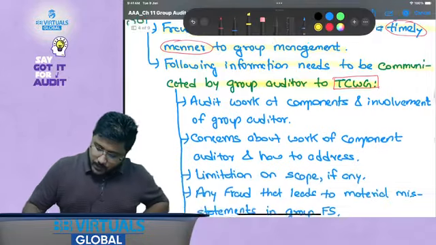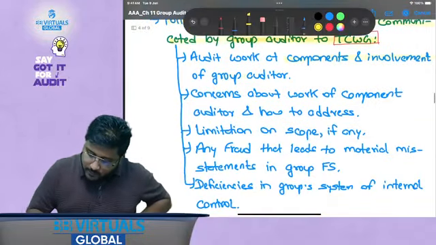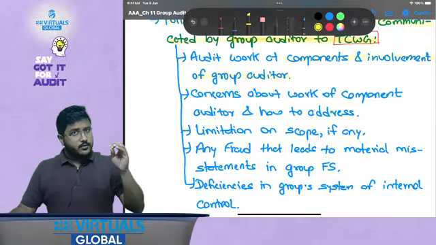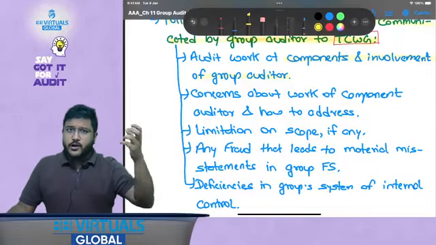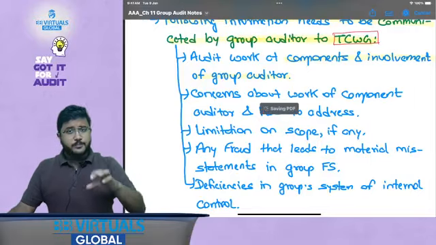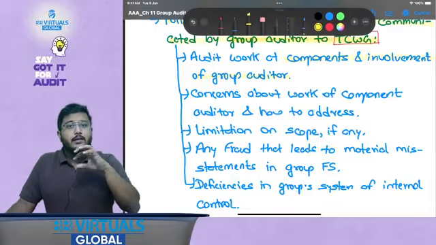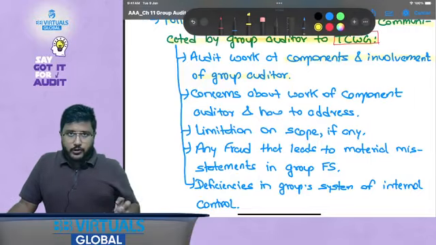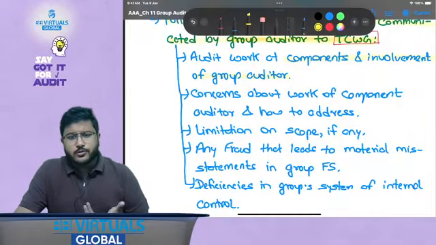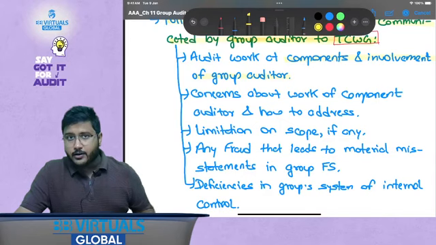Okay, now audit work at components and involvement of the group auditor. That is, what work would be conducted at the component level, as in who would be doing it, what kind of auditor would be doing it, did they evaluate the objectivity of those auditors, every communication, along with any work that would be conducted by the group auditor also. Sometimes the group auditor might decide that some part of the work would be done by the group auditor also, so the group auditor has to communicate that also. With whom?